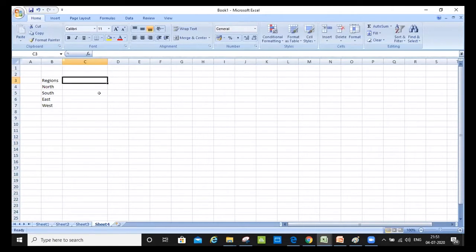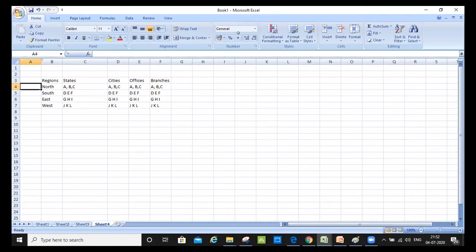Okay, so I have states here. Then I have offices. And then I have branches. So let's say I have the same here. So this is the type of data that I have, just an example that I have in front of you.